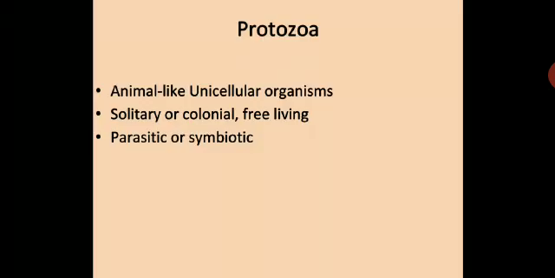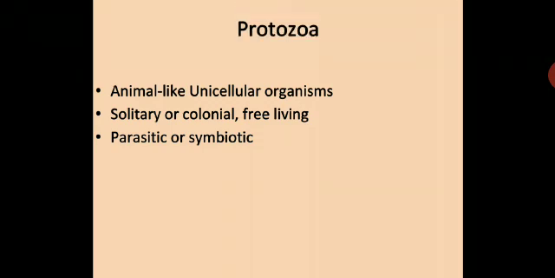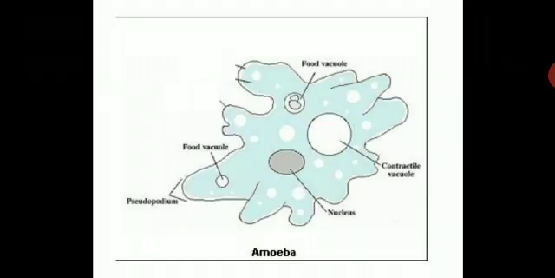What is protozoa? Animal-like unicellular organisms. They are animal-like but they are unicellular organisms. They live in solitary or colonial form, that means they have free existence. They can live individually or in colonies. They are parasitic or symbiotic. So their nature is parasitic, they depend on others for their food, or symbiotic, that means they can have a mutual give and take relationship to survive.